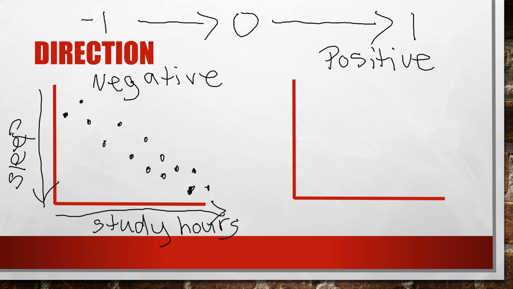And we can put a line of best fit in between these dots, so we're just trying to represent all the dots with one line. And we can also put lines at the means of these two variables. So we'll call this line x bar. This is the mean of the study hours.